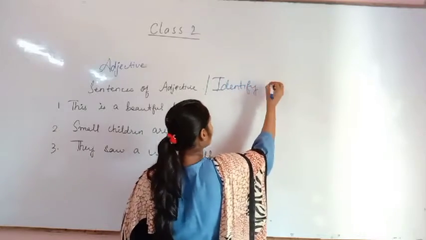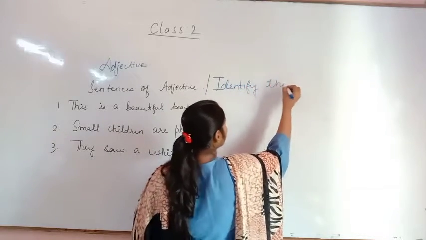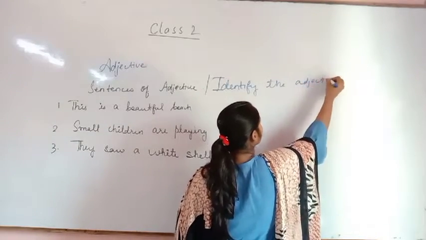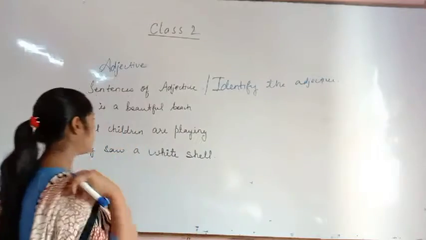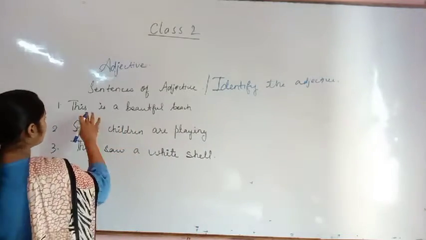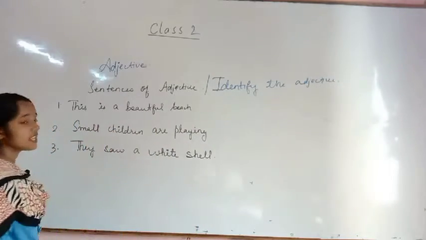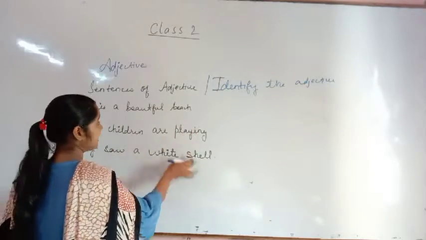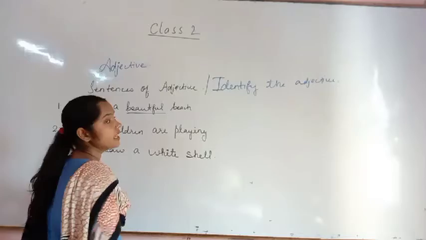Identify the adjective. So what you have to do? This is a beautiful beach. Now, what is the adjective here? I told you in the previous class, in the previous sentences, that beautiful is the adjective.